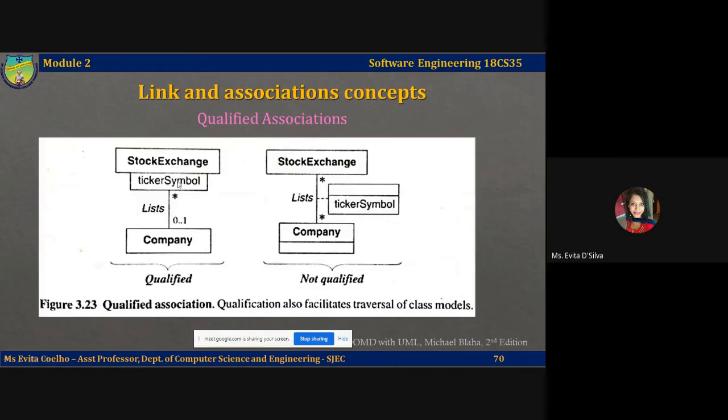Now given a stock exchange and a ticker symbol, if I add these two pieces of information, it will definitely yield me either no company, if that company is not listed in the stock exchange, or at most one company, given that the company and its ticker symbol are registered with this stock exchange. So this is about qualified associations.